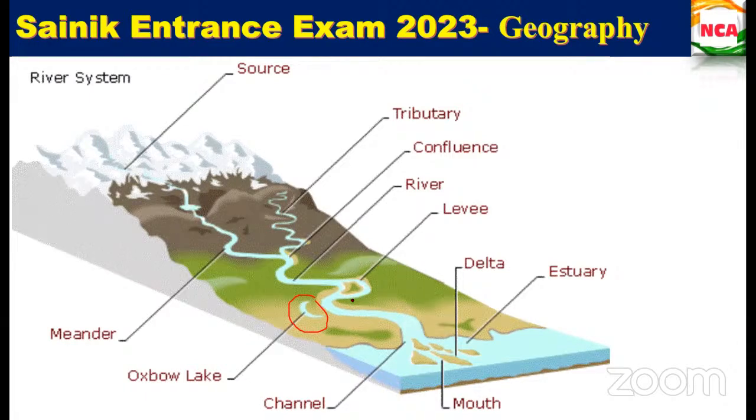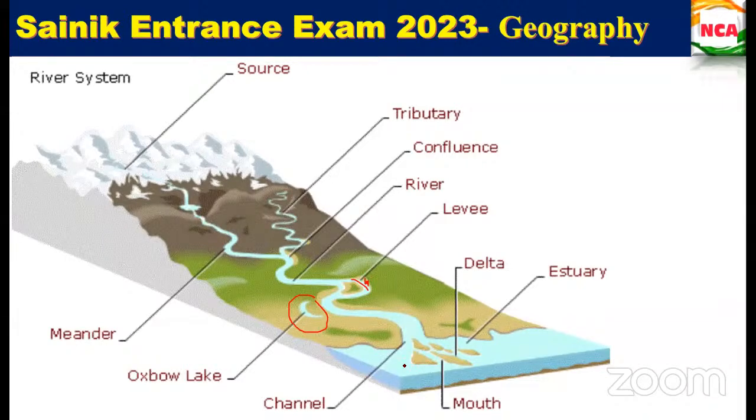The raised banks in this region, this is the raised plain, right? You can see in this picture there is some land surface, right? This raised plain is called the levee. So when it is joining at the mouth of the river, you can see the channel and distributaries.